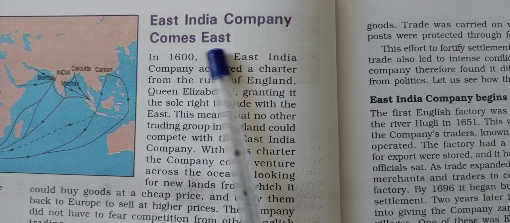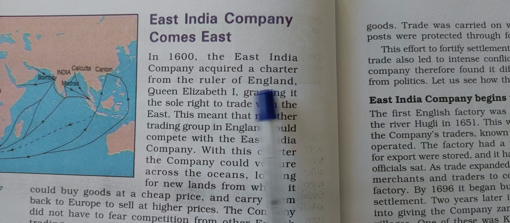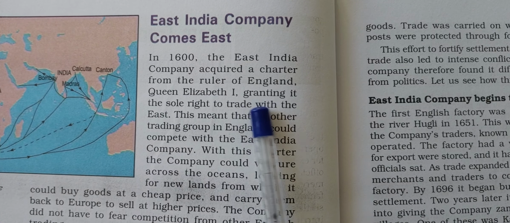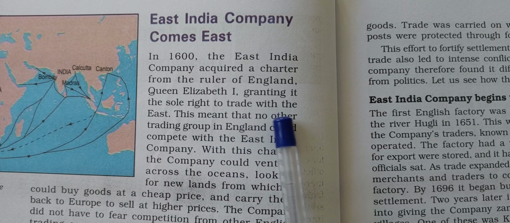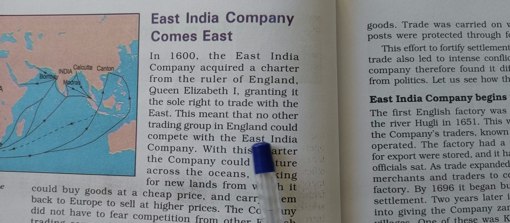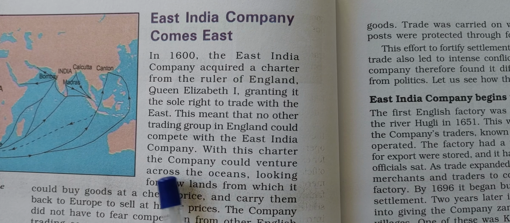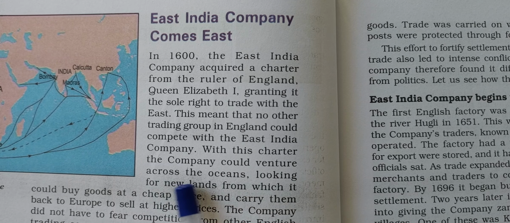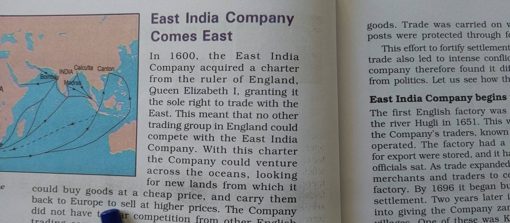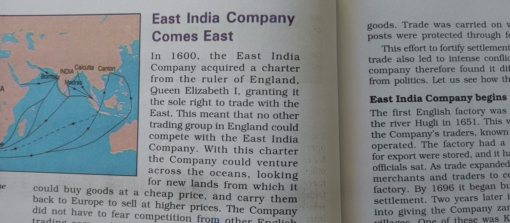East India Company comes east. In 1600, the East India Company acquired a charter from the ruler of England, Queen Elizabeth I, granting it the sole right to trade with the East. This meant that no other trading group in England could compete with the East India Company. With this charter, the company could venture across the oceans looking for new lands from which it could buy goods at a cheap price and carry them back to Europe to sell at higher prices.